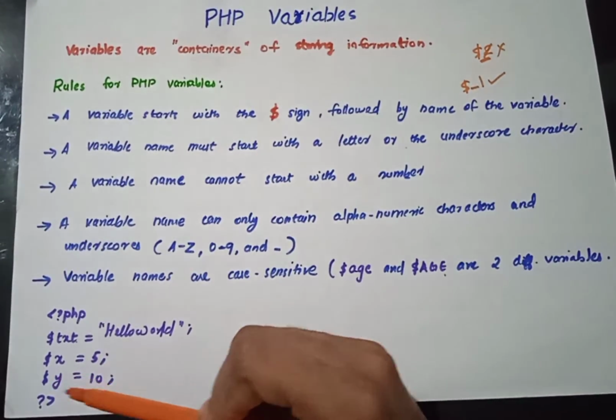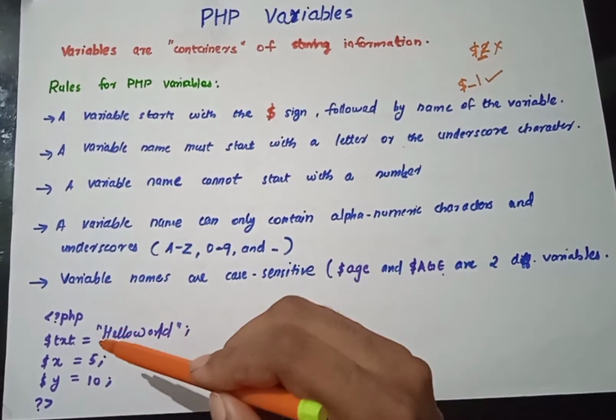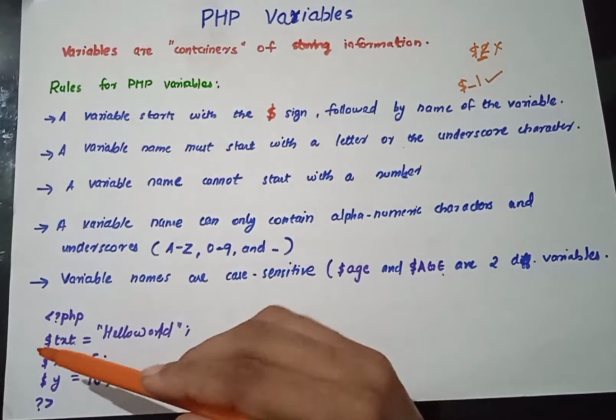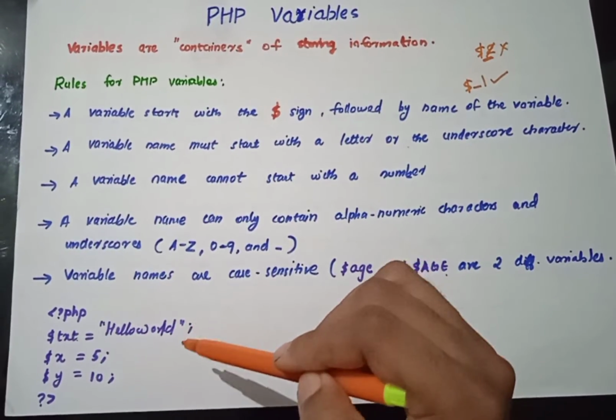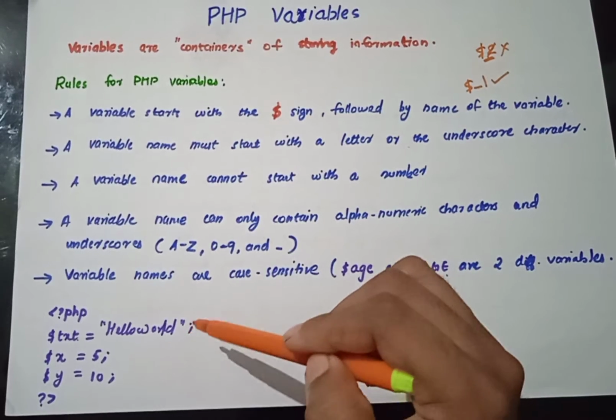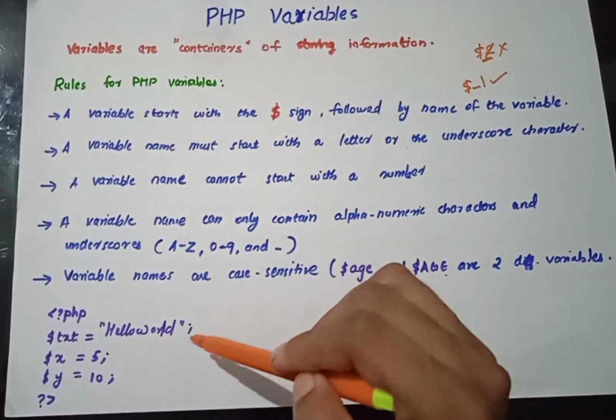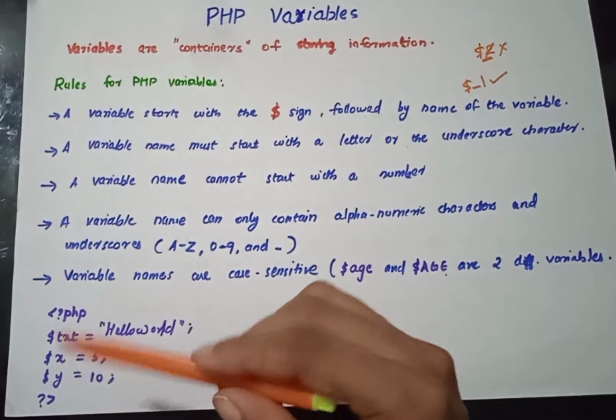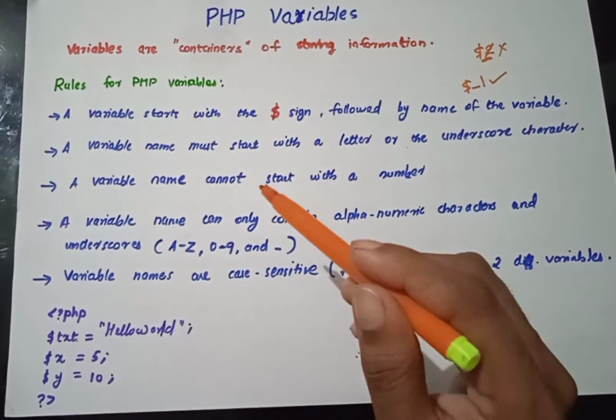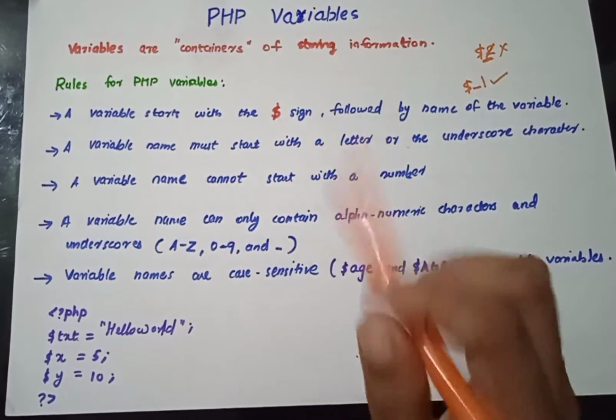And for y it is 10. We know that in PHP each line should be ended using a semicolon, and it is there. And this is how we can define and declare variables.